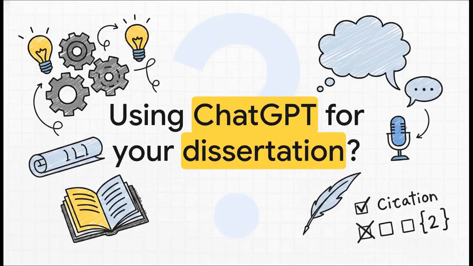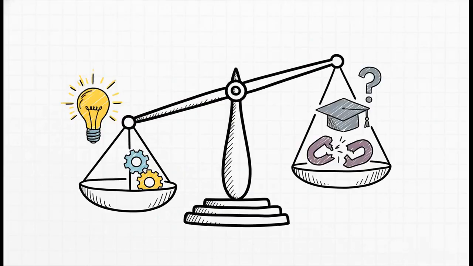But the big question isn't if you're using it, it's are you doing it right? Are you acknowledging it properly? That's the million-dollar question, isn't it? It's like walking a tightrope. How do you use these amazing tools to make your work better without accidentally crossing that line into plagiarism? Well, that's exactly what we're going to break down right now.